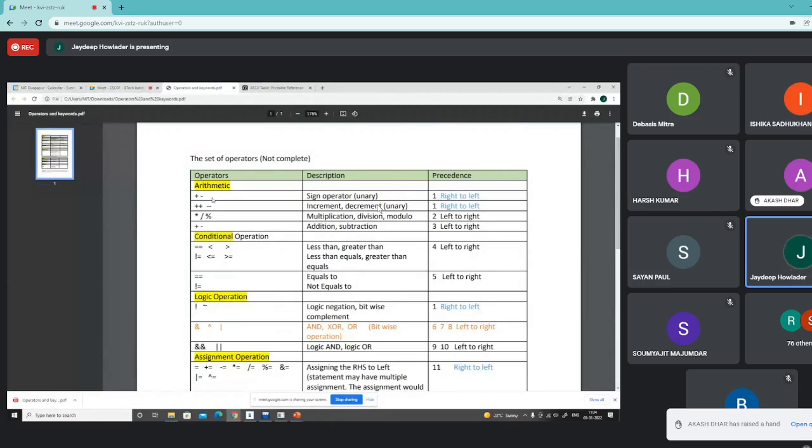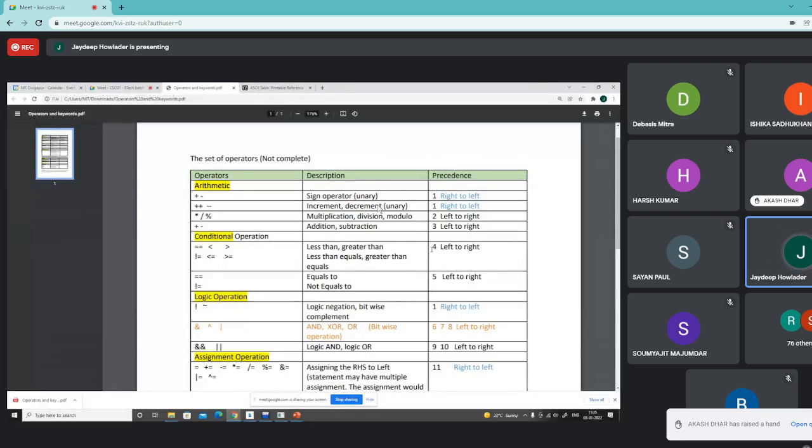So it says that the unary operations have the highest precedence. Then the increment and decrement operations, followed by the multiplication, division, and the modulo operation. And the third precedence is basically the addition and the subtraction operation. That we understand. So precedence 2 and 3 are very common to us, and precedence 1 is also common to us. If we want to do some negation, we have to perform these things first. Yeah. And in this sequence, all the precedences are stable.